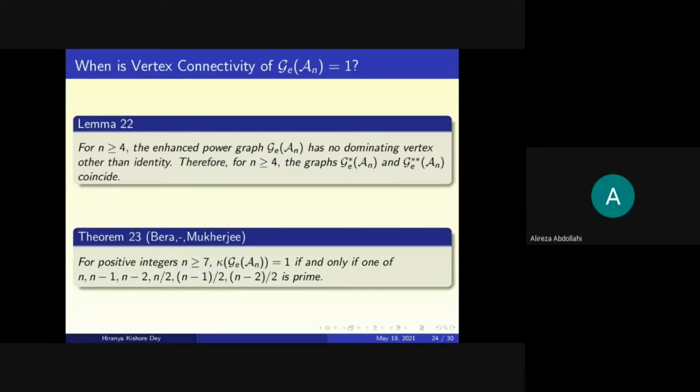Yes. Anyway, thank you. Can I just make a quick comment? I'd just like to say thank you for that talk, and I'm very glad to see that you started looking at the difference graph, because there are many possible difference graphs. You've just taken the power graph and the enhanced power graph. There are many others, and I think there are many interesting things to be found there. So thank you for doing that, making a start on that job.